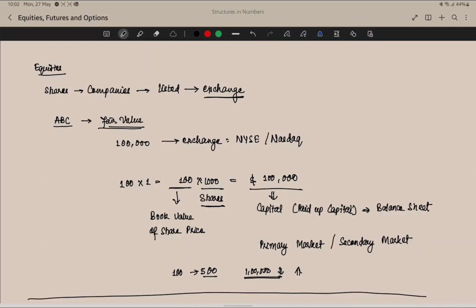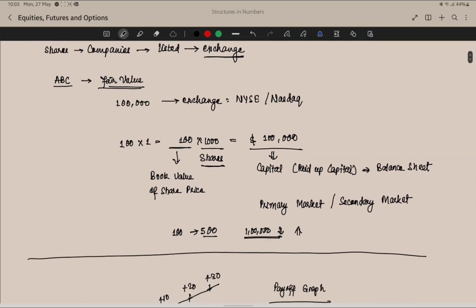So what will happen to the company once the shares are listed? Once the shares are listed on the exchange, the company will get $100,000, and this amount will be recorded as paid up capital in the balance sheet of the company. For now, just understand that capital is something that is recorded in the balance sheet.